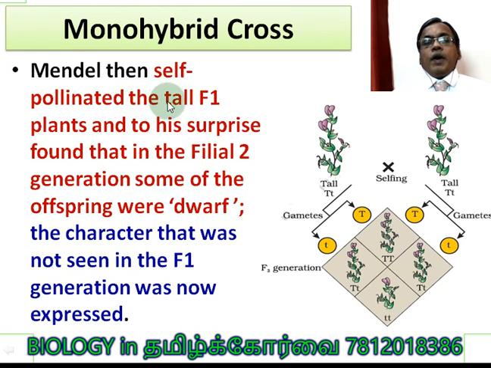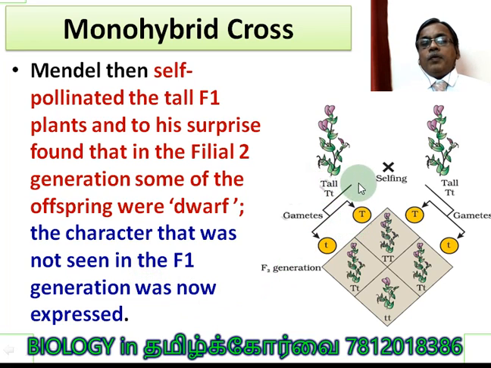Mendel then self-pollinated the F1 plants, and to his surprise, probably he did not expect that you would get dwarf. That is the reason why, to his surprise, he found that in the filial 2 generation some of the offspring were dwarf. The dwarf not expressed in F1 but expressed in F2. The character that was not seen in the F1 generation was now expressed.